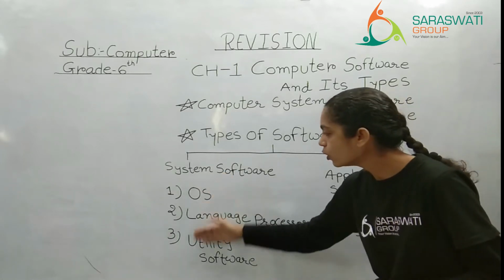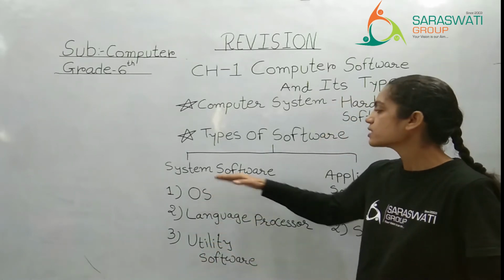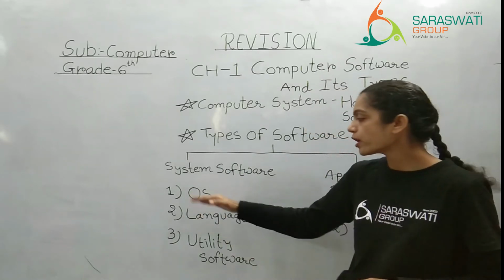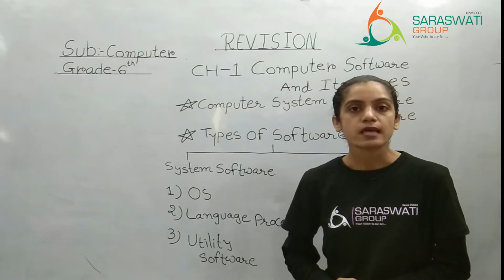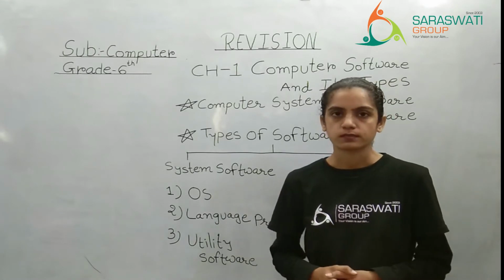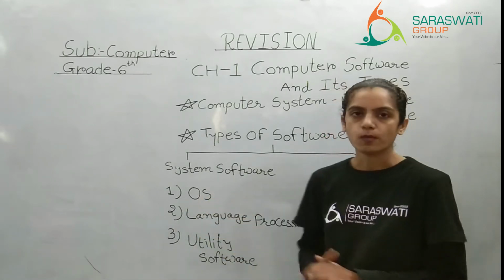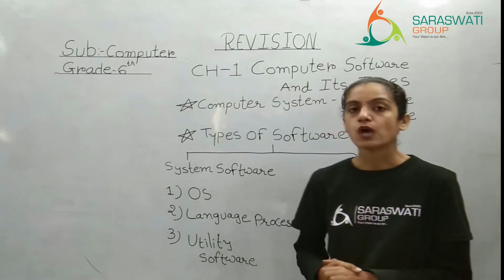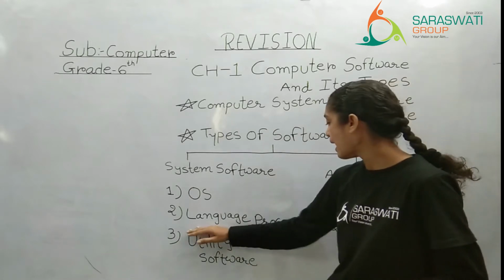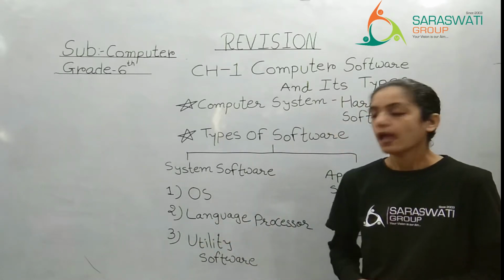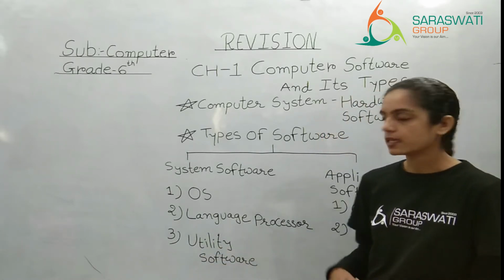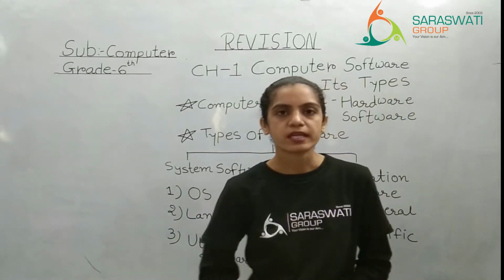So first we will take a look at system software. System software is categorized into three subcategories. The first is OS, that means operating system. We know that it is the short form of operating system, so I have written OS only. Then the second one is language processor, and the third one is utility software. One by one we will see them here. First we will start with the operating system.